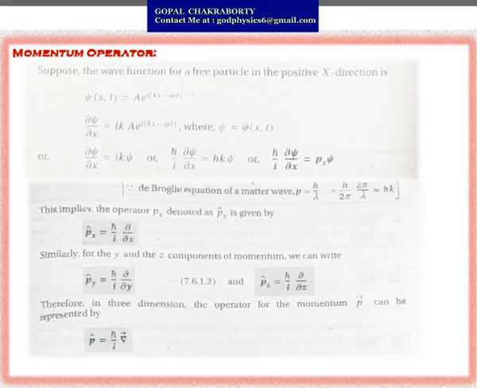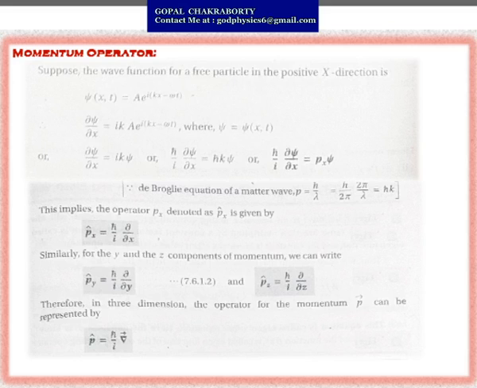Take the derivative of the wave function psi with respect to position x. The first order derivative gives del psi/del x equals i k A e to the power i(kx minus omega t), so ik multiplied by psi. This is the value of del psi/del x.